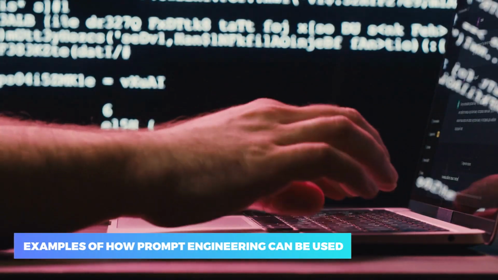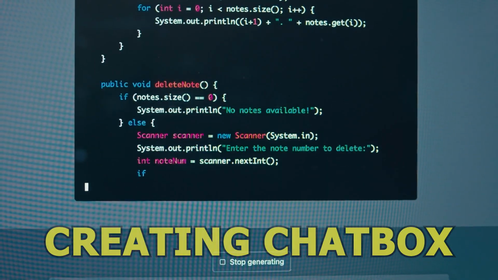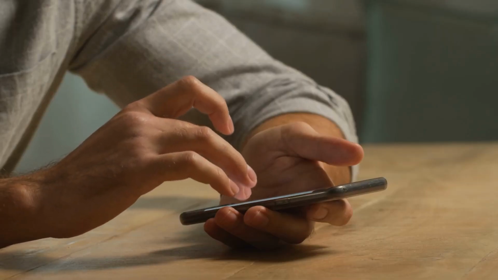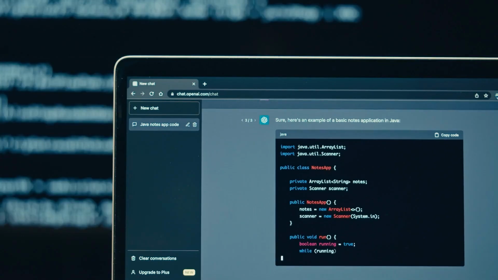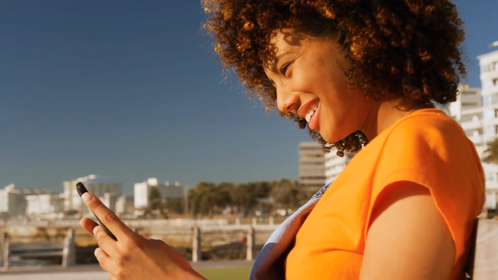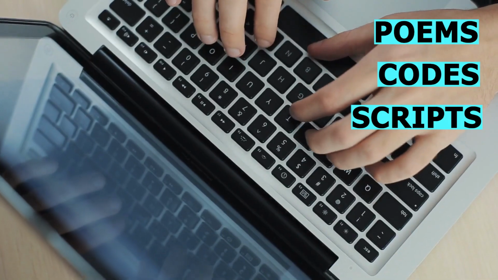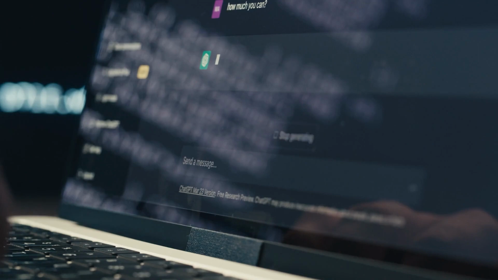Here are a few examples of how prompt engineering can be used. Creating chatbots. Chatbots are computer programs that can simulate conversation with humans. Prompt engineering can be used to create chatbots that are more natural and engaging. For example, you could use prompt engineering to train a chatbot to humor or to tell stories. Another example is generating creative content. Prompt engineering can also be used to generate poems, code, and scripts. For example, you could use prompt engineering to generate a poem about a specific topic or write a script for a short film.